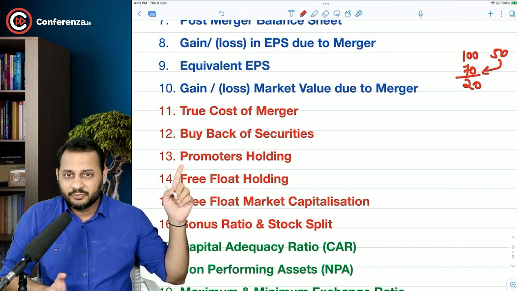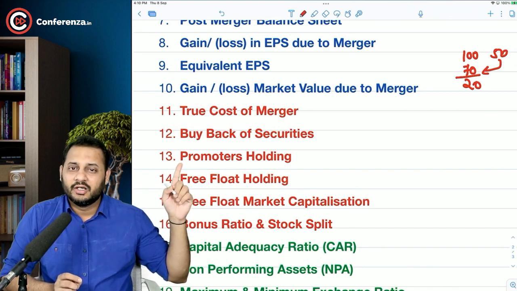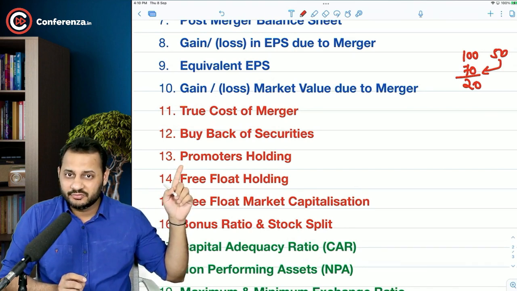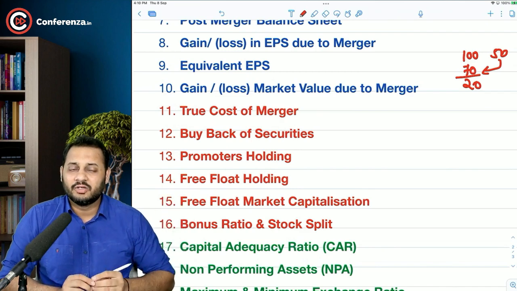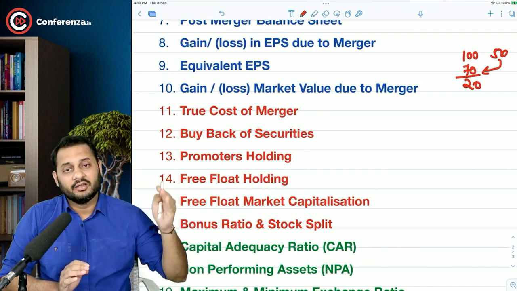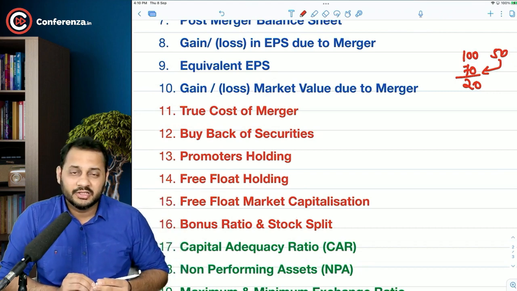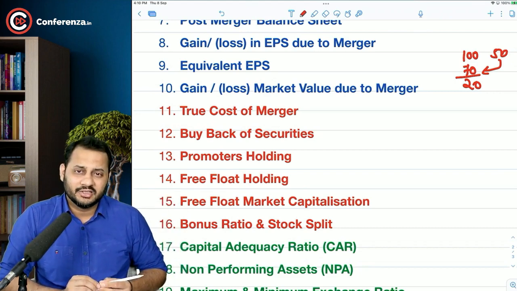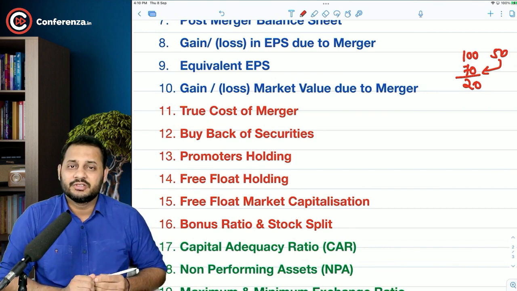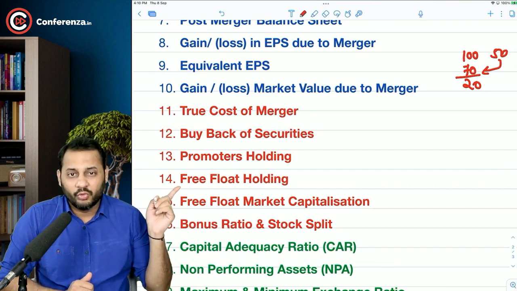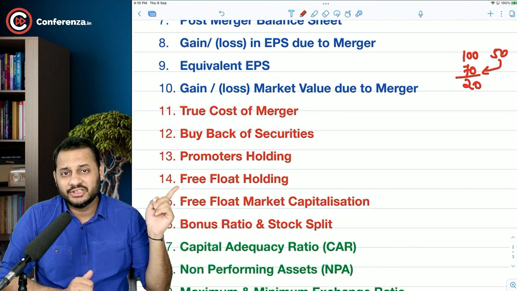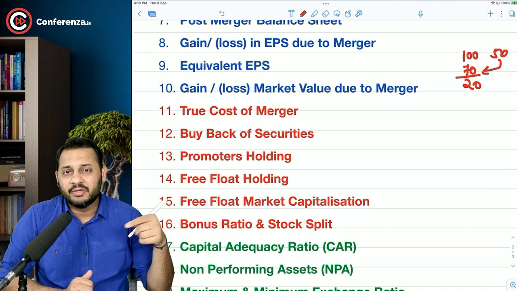Promoters holding means the promoters or the owners of the company who are holding some shares of the company, and free float holding is the holding that is floating. That means it is available in the market on the stock exchange to buy and sell. A lot of people who buy shares every day from other shareholders are buying from this holding, because this is freely floating in the market. That means the owners of these shares keep changing every second, every day, every month.